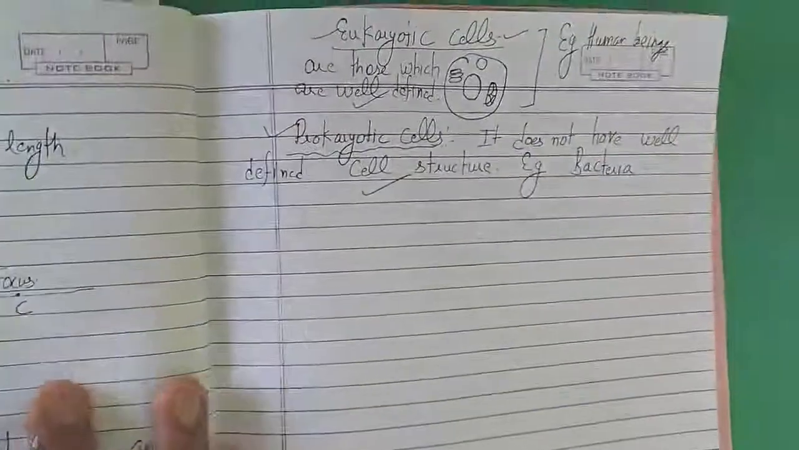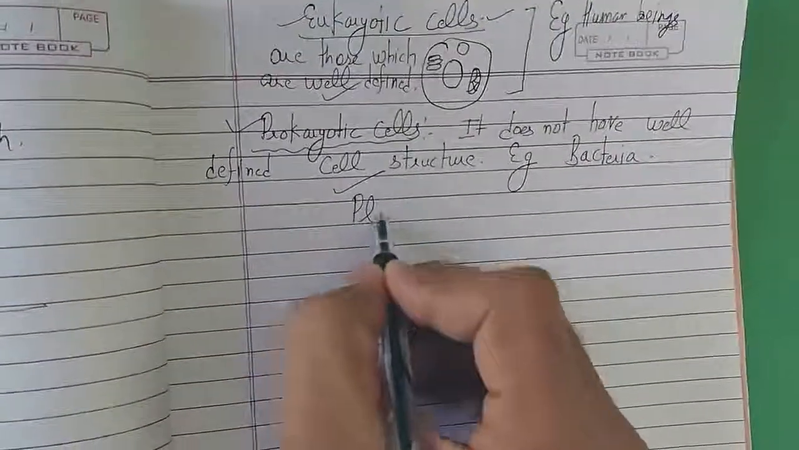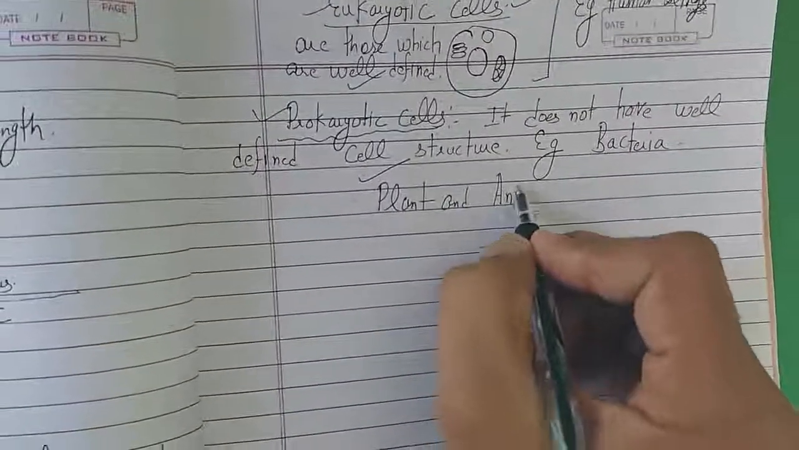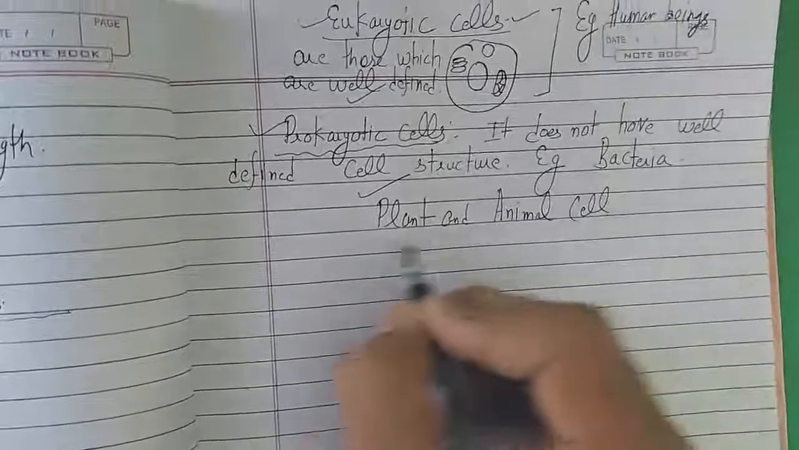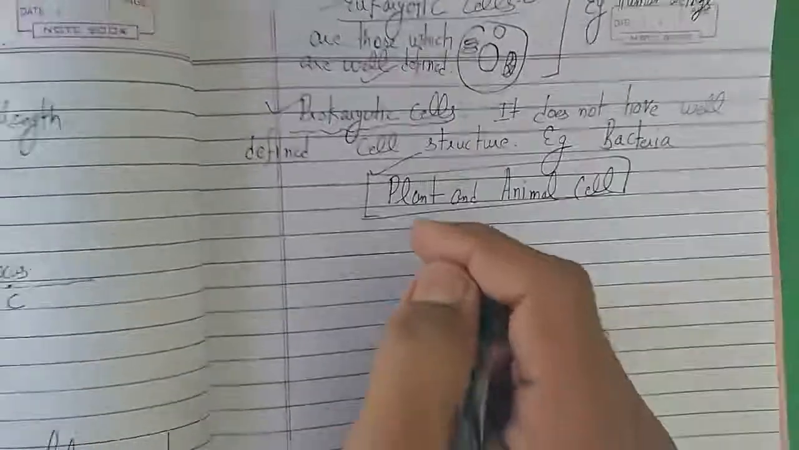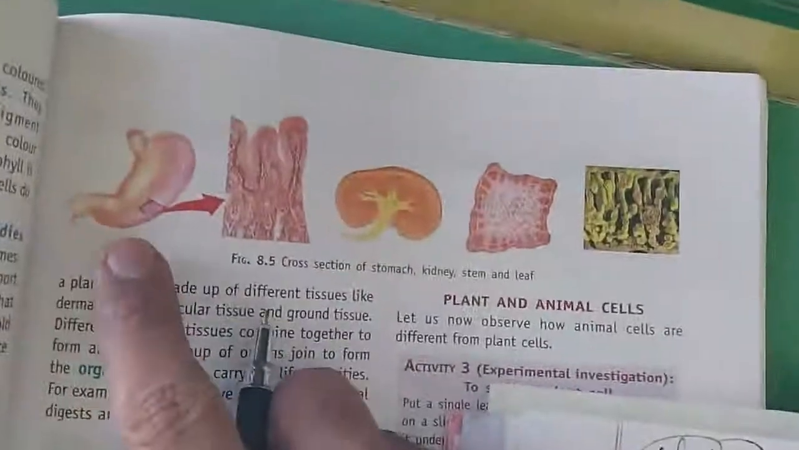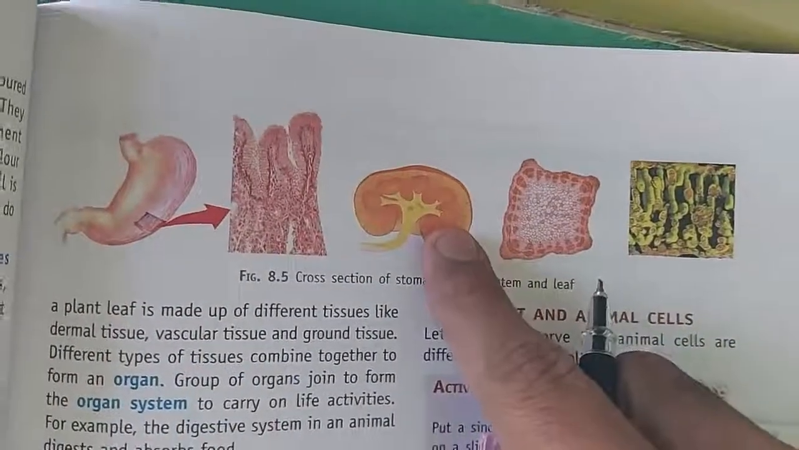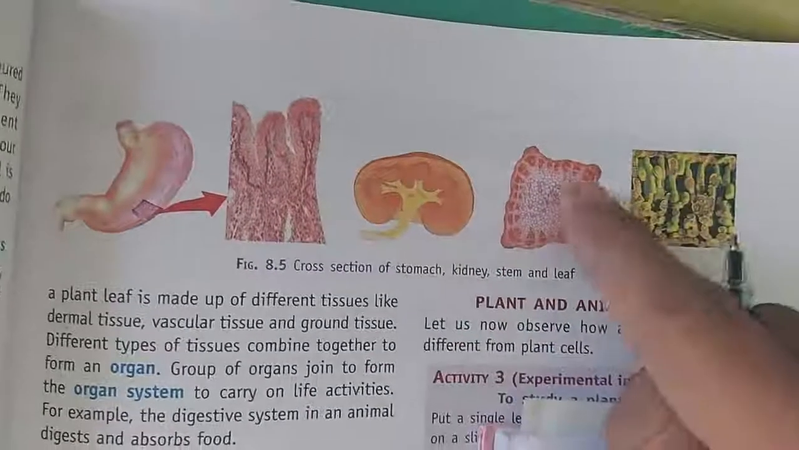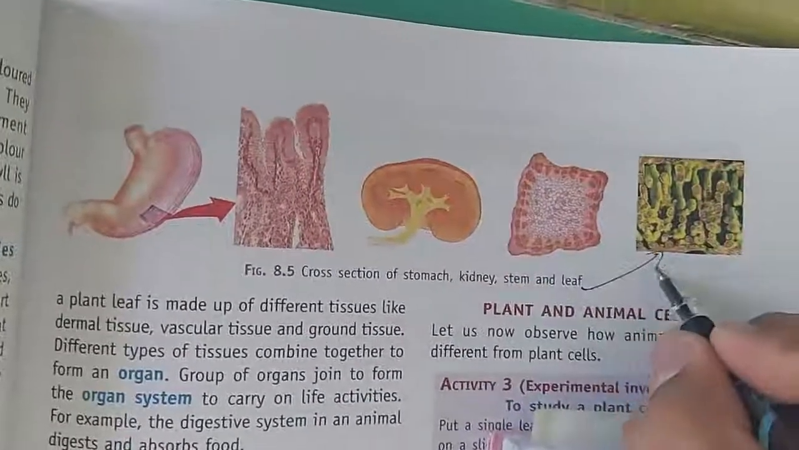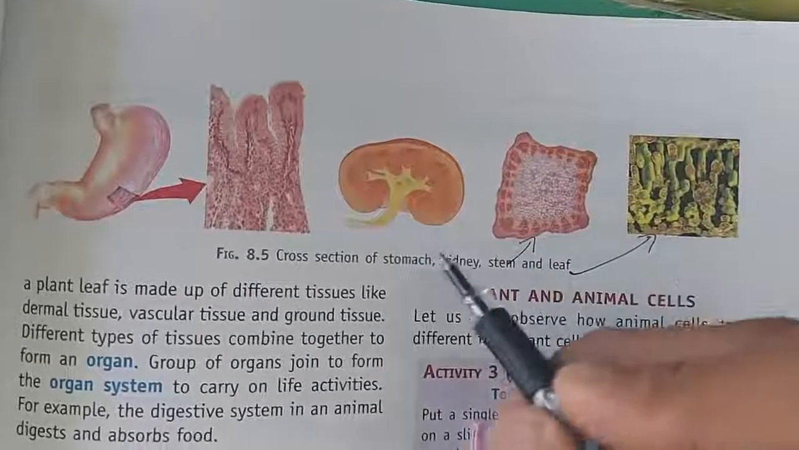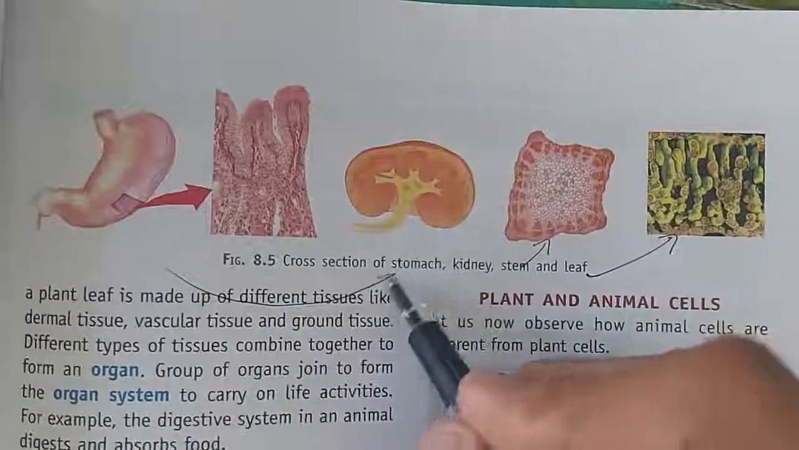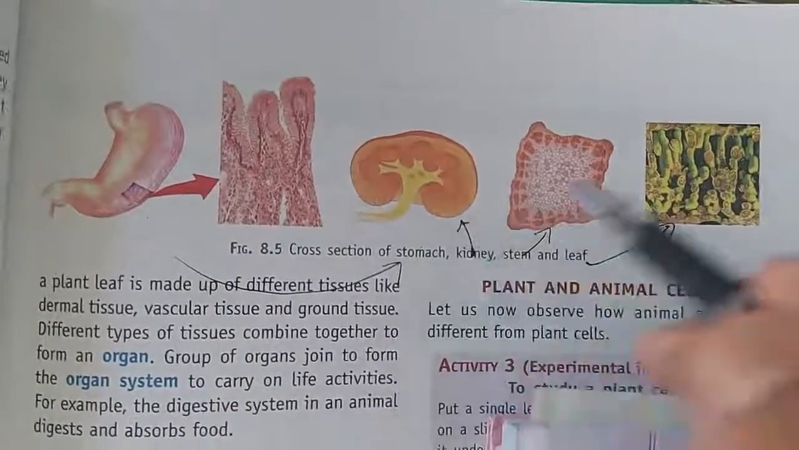Okay, now next topic is plant and animal cell. But prior to that, you see a diagram. This is stomach, this is kidney, this is stem, and this is leaf. This is stem, this is stomach, this is kidney. Okay.